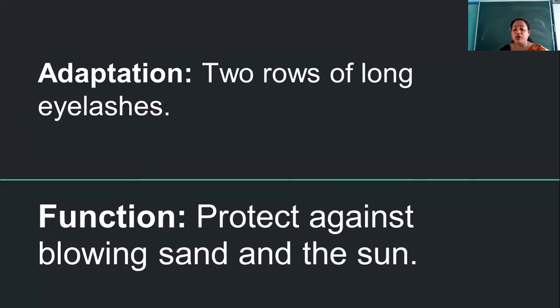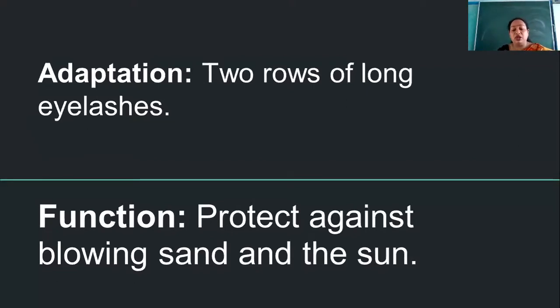So because of that, to protect the eyes from the blowing sand and also from the sun's rays, the camel has 2 rows of long eyelashes. This is how, when the blowing sand or the sun's rays are coming over the eyes, it is able to close them.